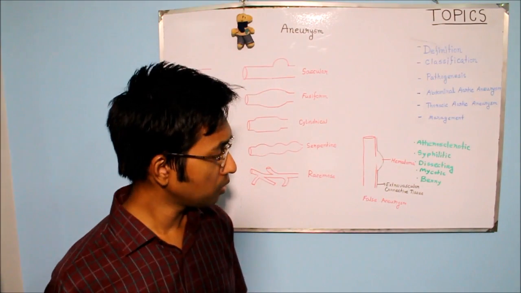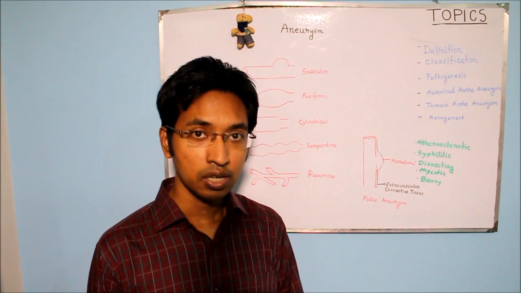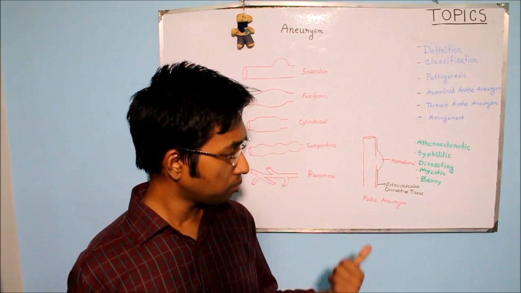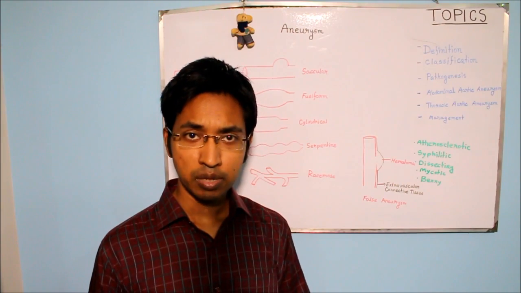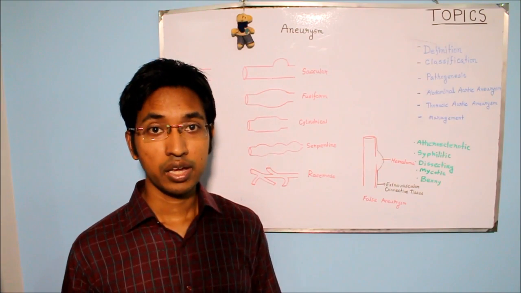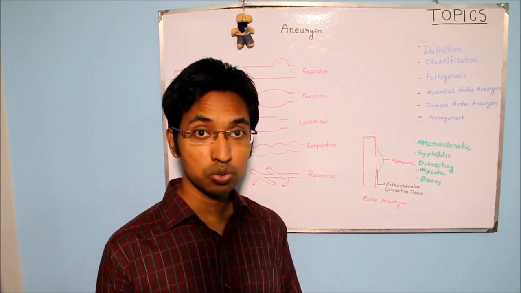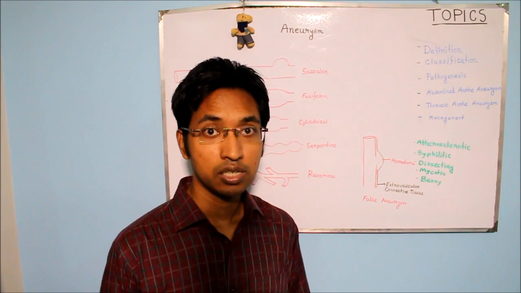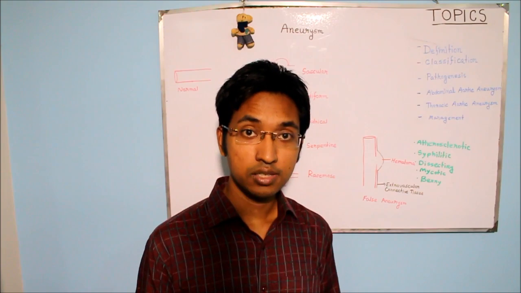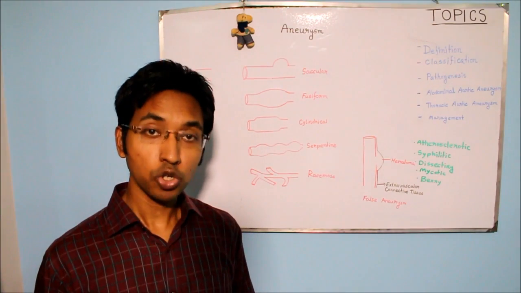Now you may be asking me, Dr. Robiul, how will this infection reach the blood vessel? How will we get mycotic aneurysm? So infection may occur in the blood vessel wall as a result of septic embolization, say for example as a consequence of infective endocarditis. Another example is when infection is spreading to the blood vessel from an adjacent site of infection. And another mechanism is when there is an organism in the blood, and they are directly infecting and damaging portions of the blood vessel.